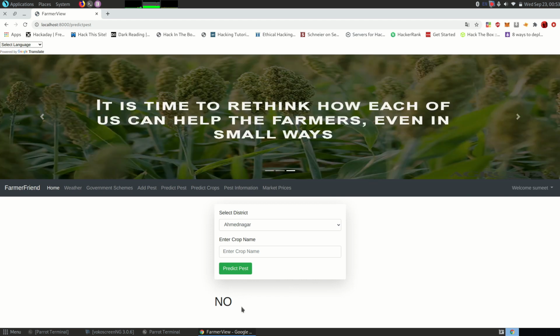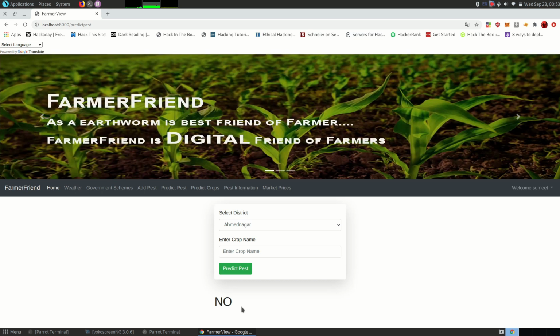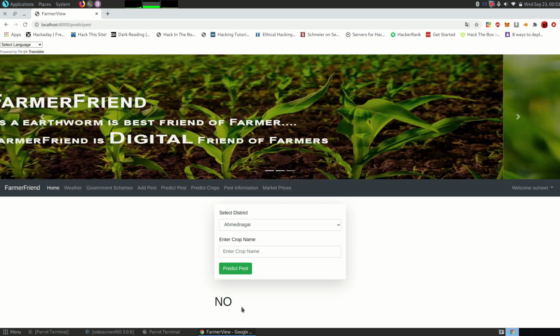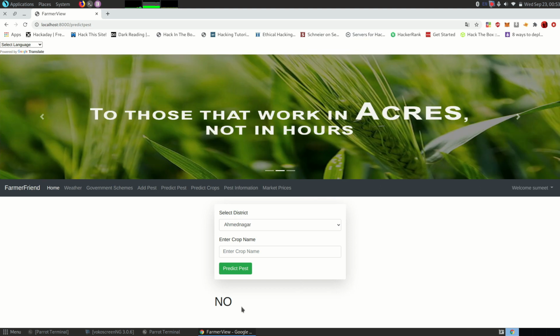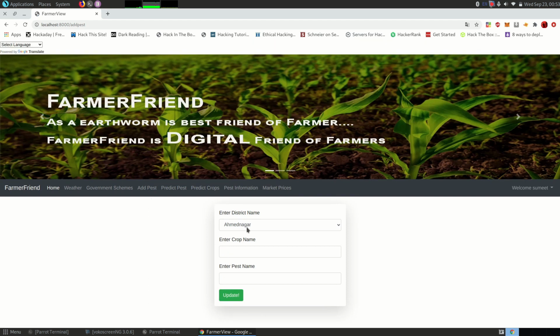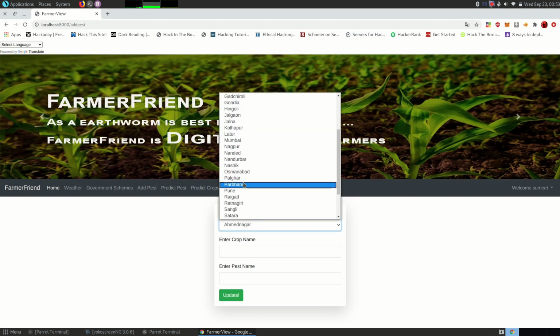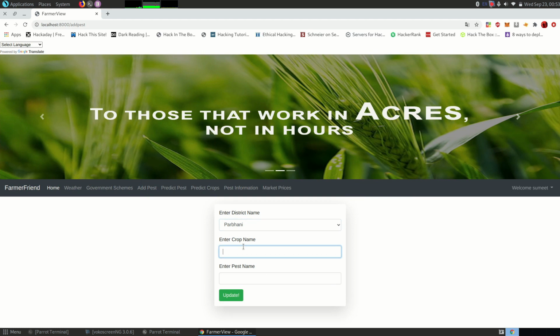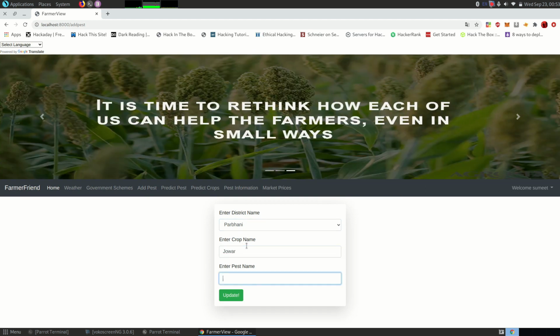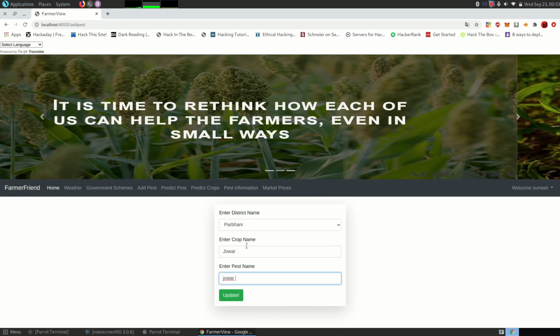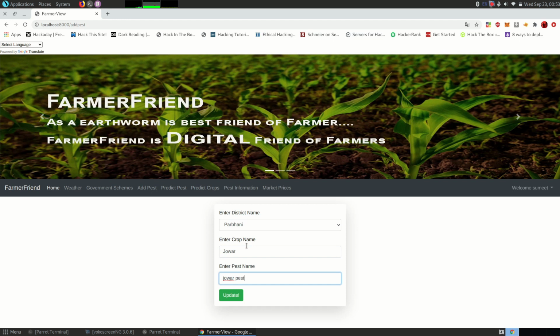If suppose there comes a new pest for Jawar crop in Parbhani city, then the farmer can go and add this pest in the add pest section. So let's go to the add pest section. Here the farmer needs to enter the district name, then the crop name and the pest name, and then he needs to update it.